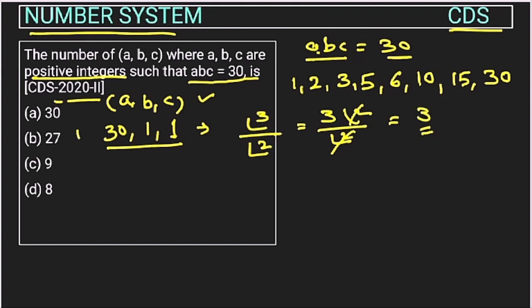Now similarly, next case, second case. In the second case, A can take a value like 15. Then B can take the value 2 and C will be 1.